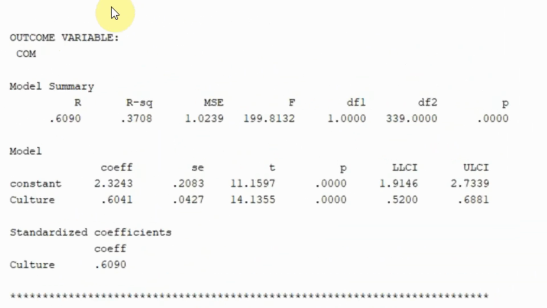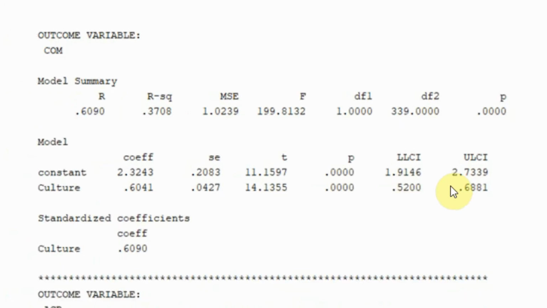Now look at this. You've got a summary for each outcome variable. The first one is commitment. And commitment is being influenced only by culture. Is the impact of culture on commitment significant? Well, yes, it is significant. The t-value is greater than 1.96, and there is no 0 in between.